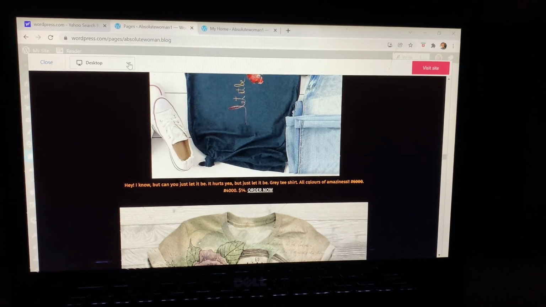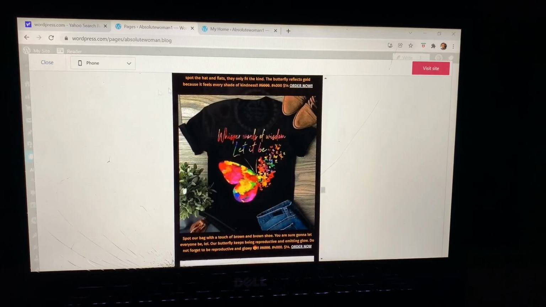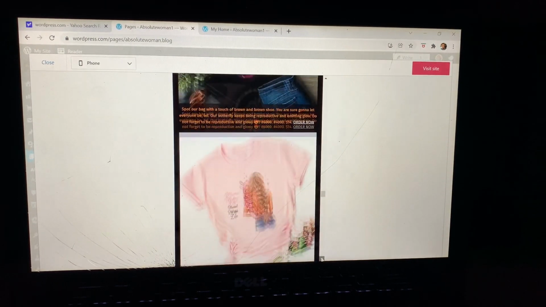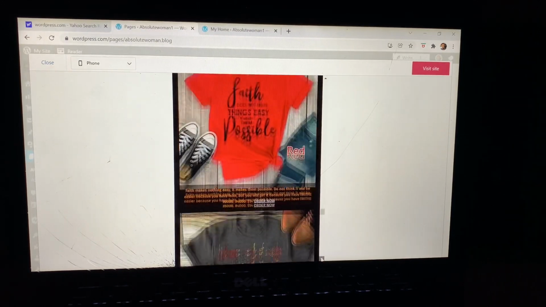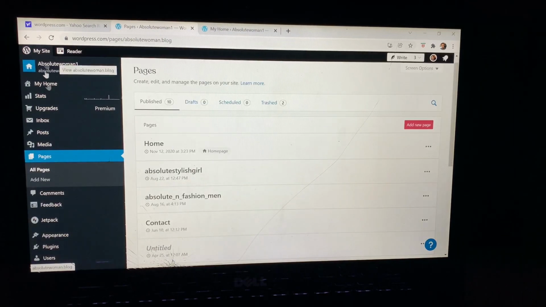This is desktop view. If you want, we can also view for phone. This is how it looks on the phone. So all of this stuff, this is just how it is. Try and get started and let us see what you want to do.